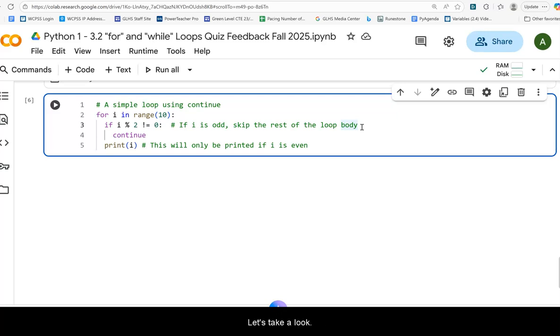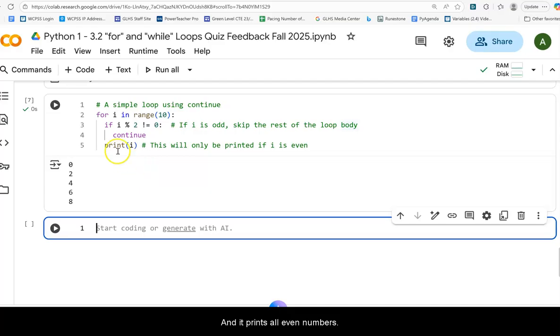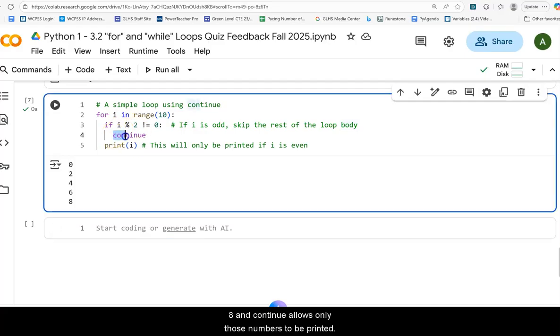Okay, hopefully you paused it. Let's take a look. And it prints all even numbers, because if it's odd, it's just telling the loop to continue. It's going to skip the print statement, and it's going to go back up here. So when 0 comes in, the remainder is 0, and the rest of these are not equal to 0, which makes the condition true. So you get 0, 2, 4, 6, 8. And continue allows only those numbers to be printed.